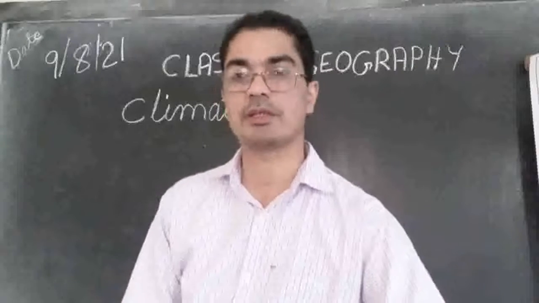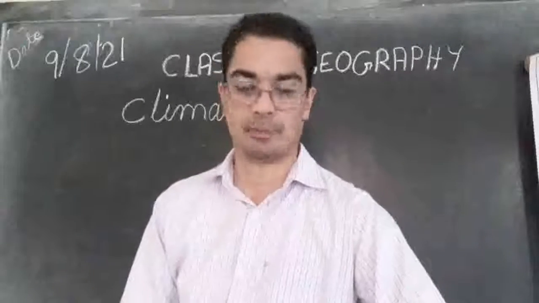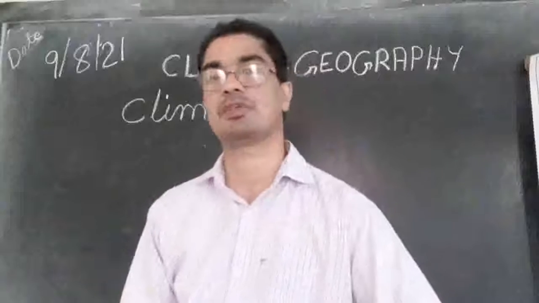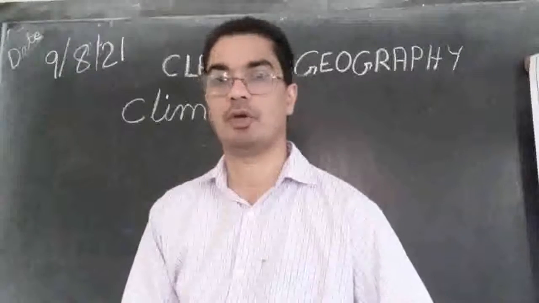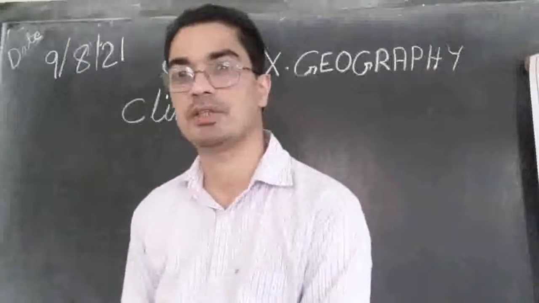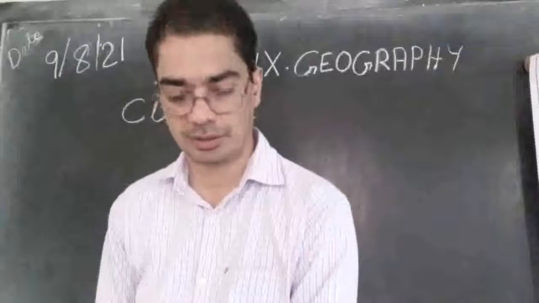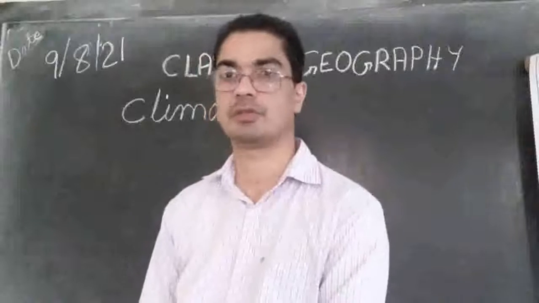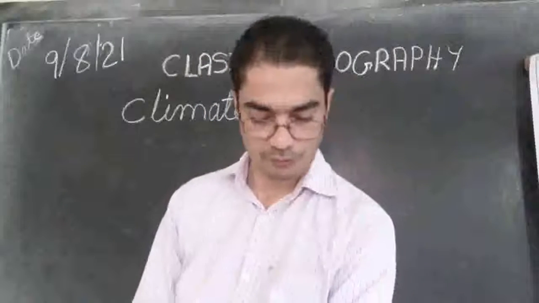One is the winter season, another is the summer season, which can also have another name, rainy season. So which are the seasons? Winter season and summer or rainy season.